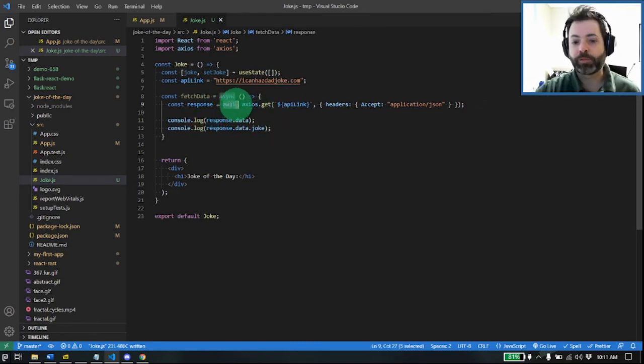Await is our keyword for wait until we get a response back from our API. If you have an async function, you're going to need an await call as well. All right, so we have this, and that's where the demo ends for this a little bit.